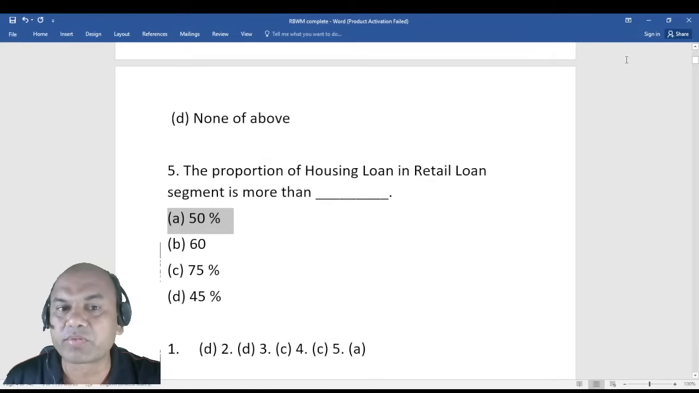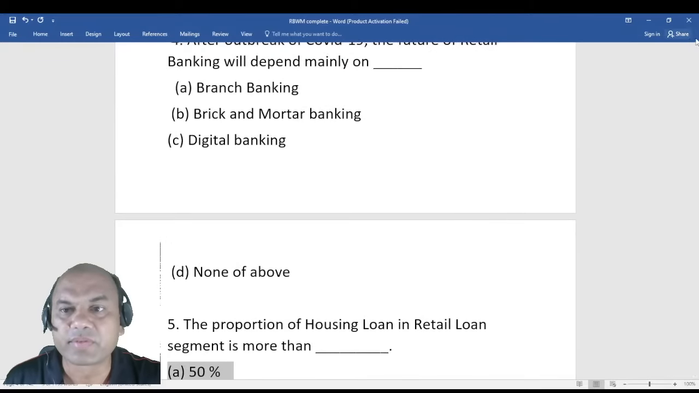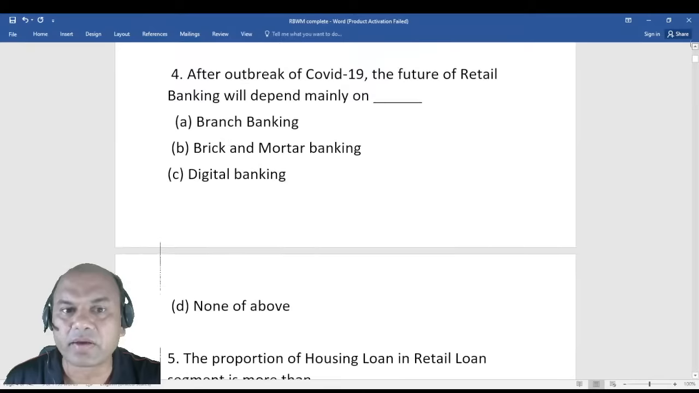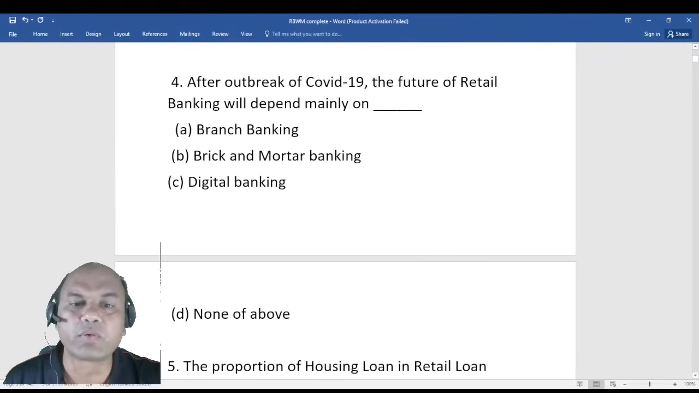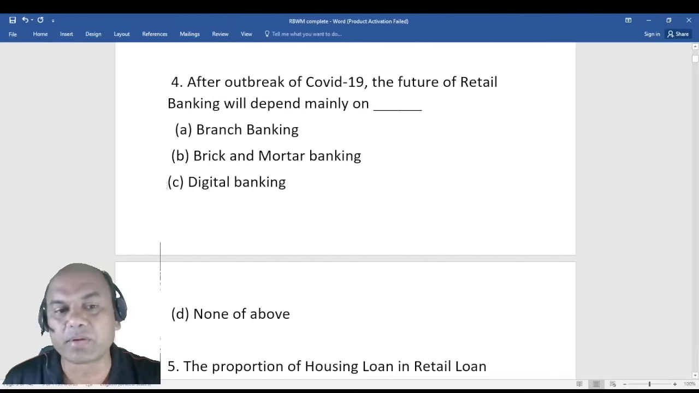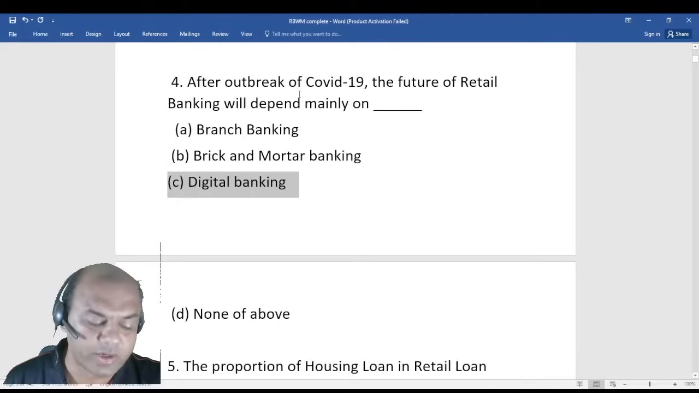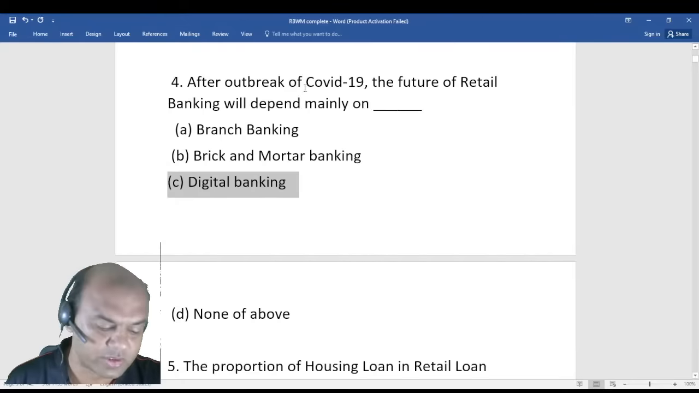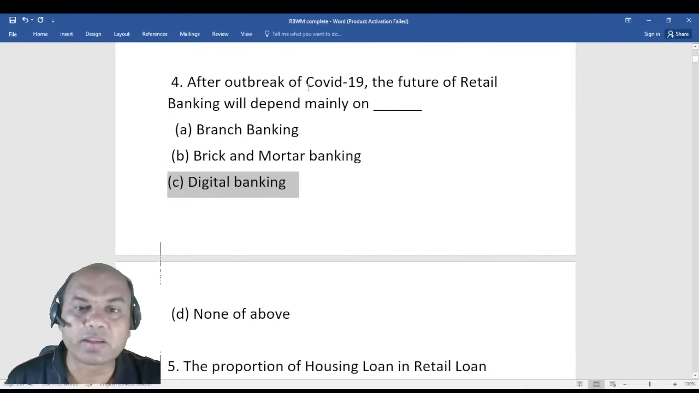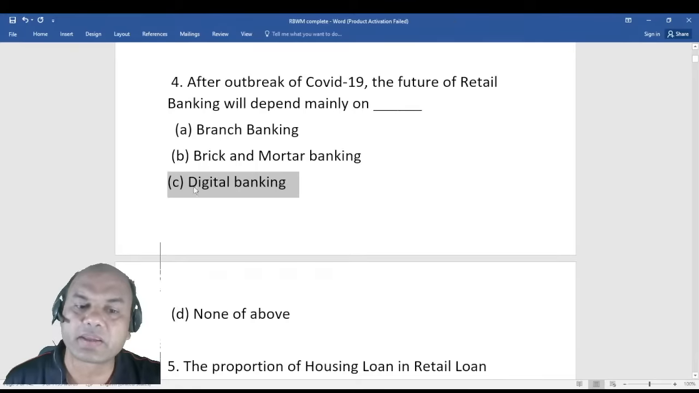Okay. What about fourth? Let me see. Fourth missed out what? One sec. After the outbreak of COVID-19, the future of retail banking will mainly depend upon digital banking. Correct. After outbreak of COVID, the future of retail banking will depend upon digital banking.